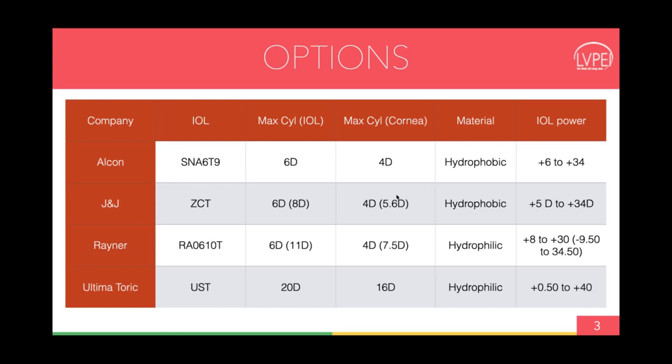They're not available frequently in the market. In addition, Rayner has lenses that can correct up to about 7.5 diopters of astigmatism, whereas the Ultima Toric, the lenses from Care Group, though it's a hydrophilic lens, has powers from plus 0.5 to plus 40, and you can correct up to 20 diopters. 21 diopters is the highest astigmatism that I've corrected in these cases.